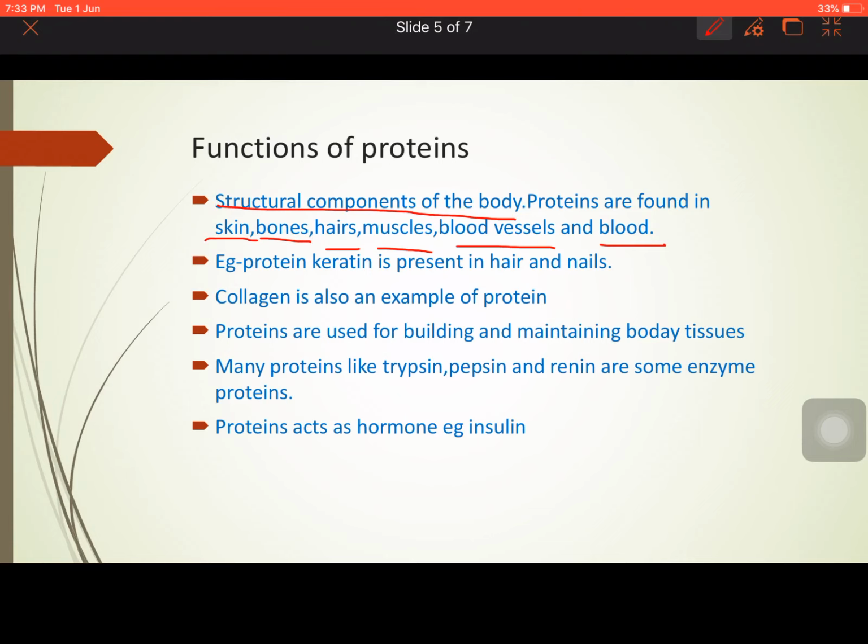Now, we can take the example of keratin, which is a protein. Keratin is present in our hair and our nails. So keratin is a protein present in hair as well as in our nails.